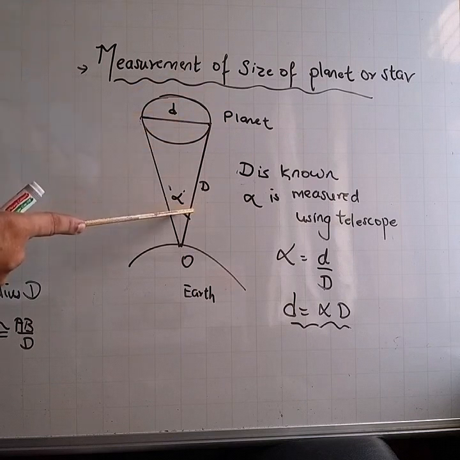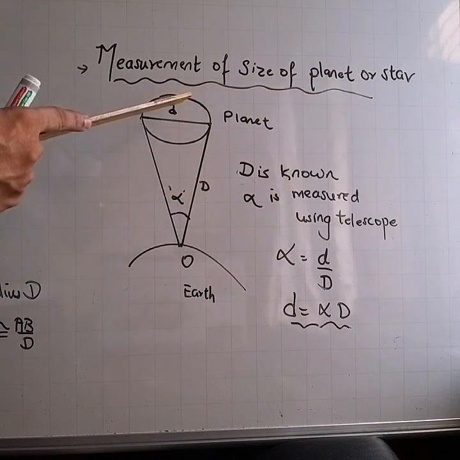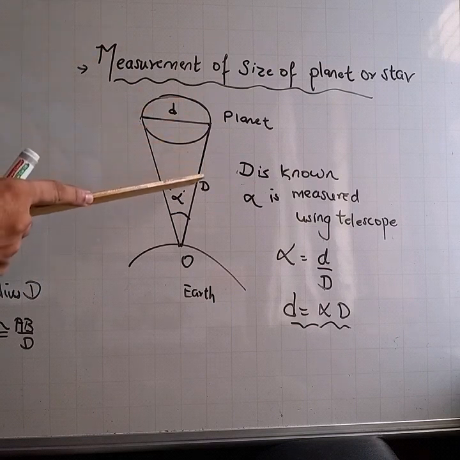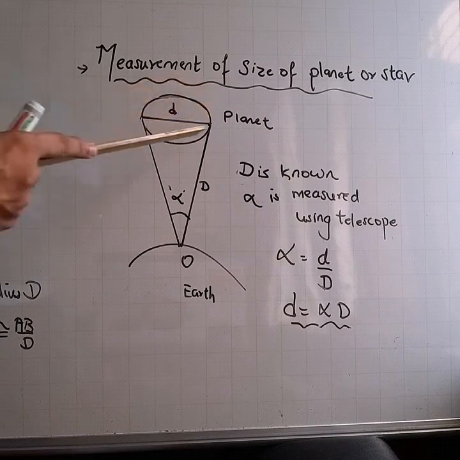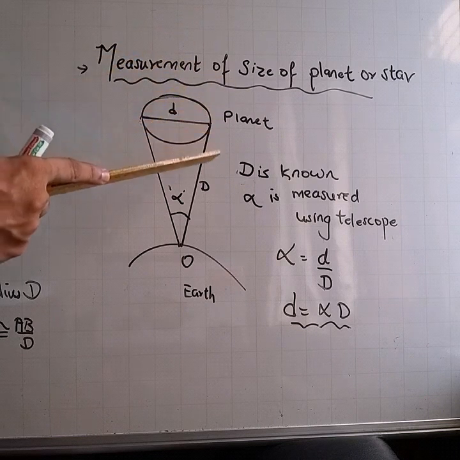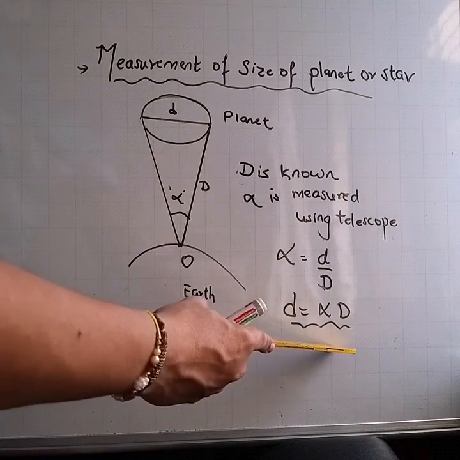So alpha can be written as small d upon capital D, where small d is the length of the arc. Or small d equals alpha into capital D.